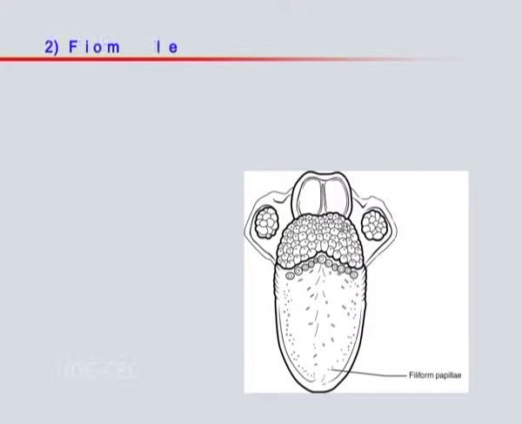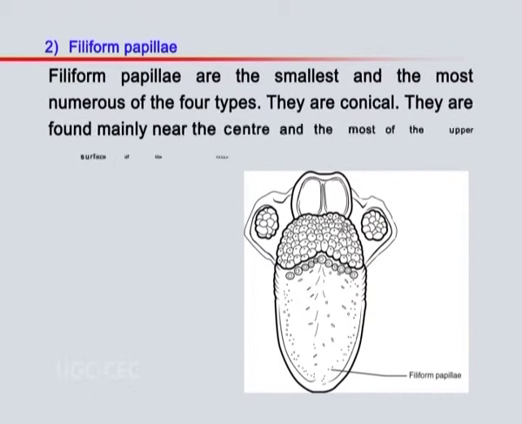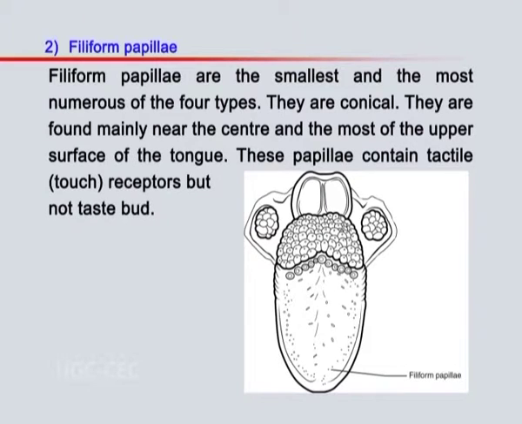Number 2. Filiform papillae are the smallest and the most numerous of the 4 types. They are conical. They are found mainly near the center and most of the upper surface of the tongue. These papillae contain tactile, means touch, receptors but not taste buds.